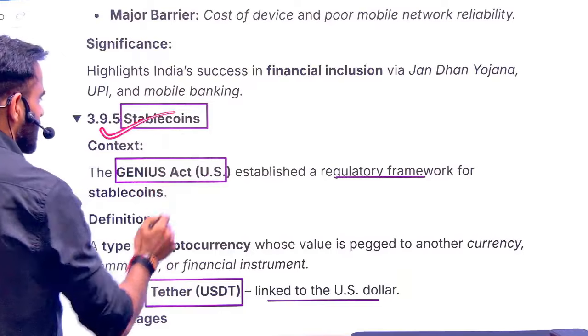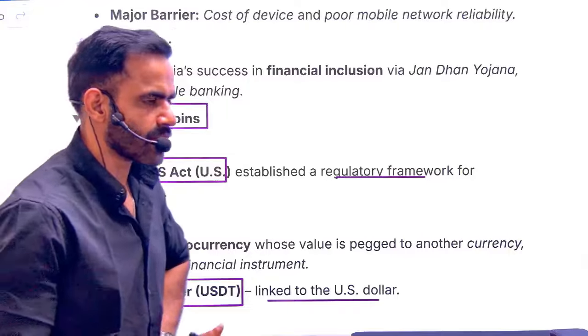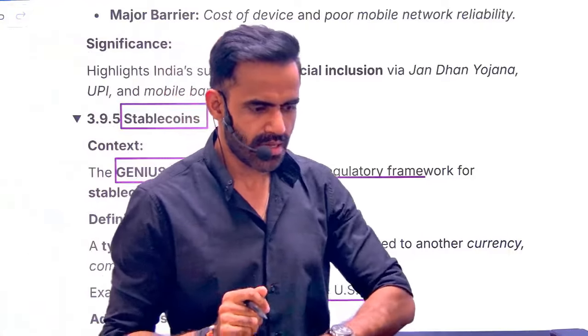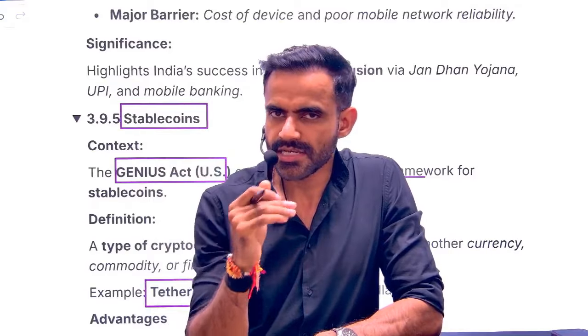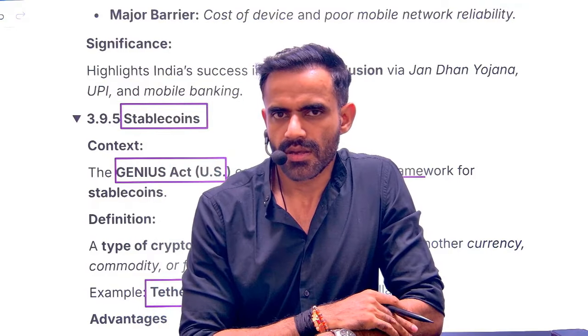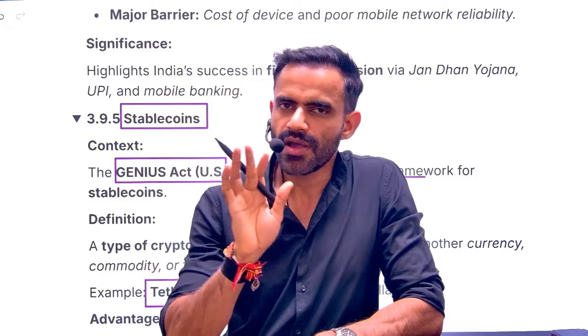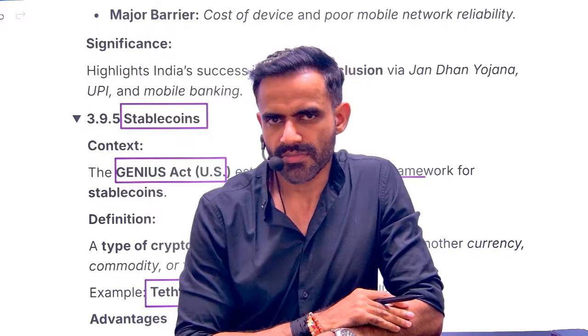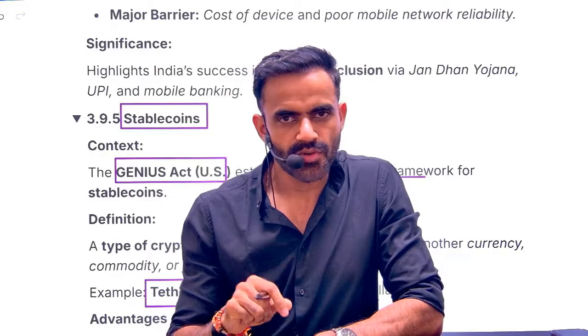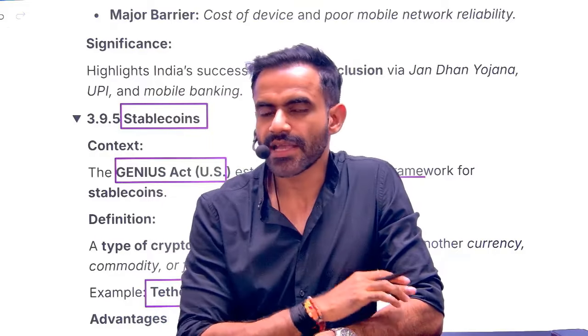Next is related to stablecoin. Understand the concept of cryptocurrency. Crypto means hidden. The problem with cryptocurrency is that they don't have any asset to back. Let me give you a very simple example. Let's say you have a currency note of 500 rupees. That is just a piece of paper. The value of that currency note is because of the signature of RBI governor.